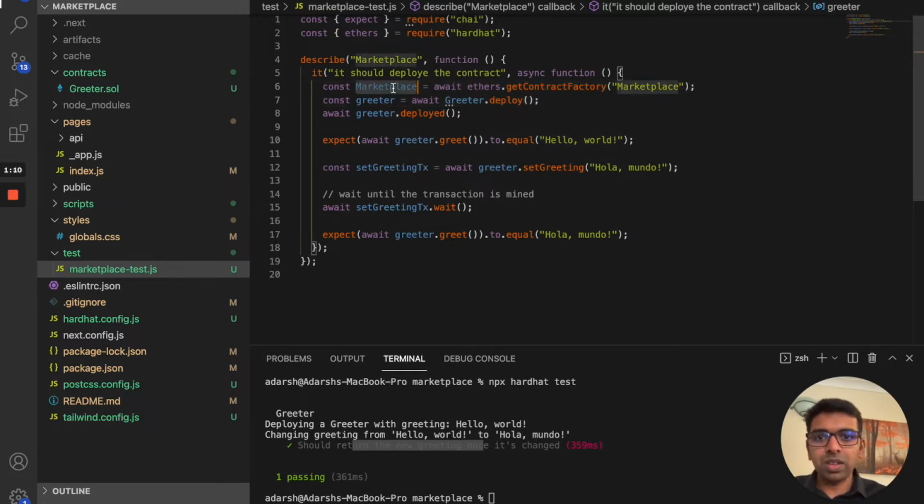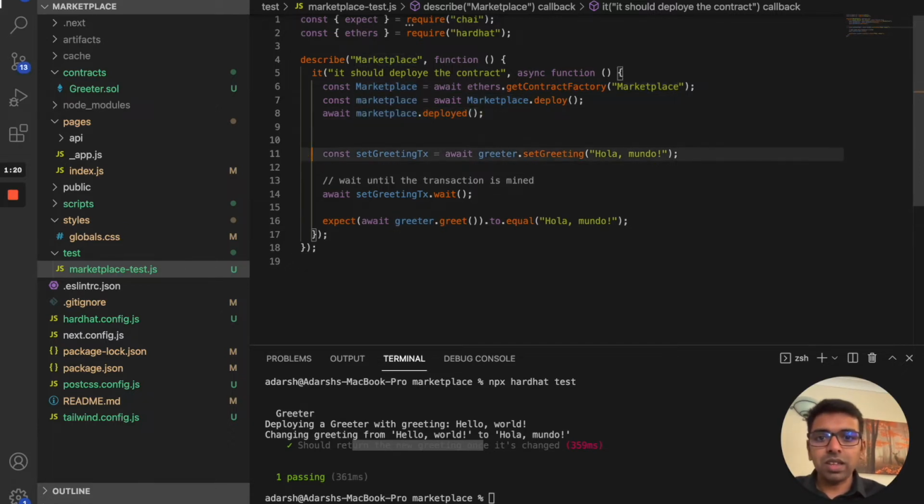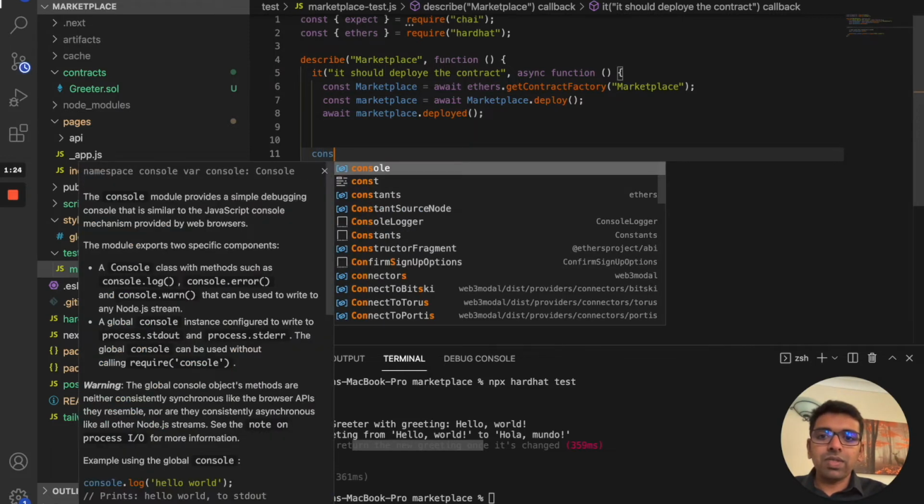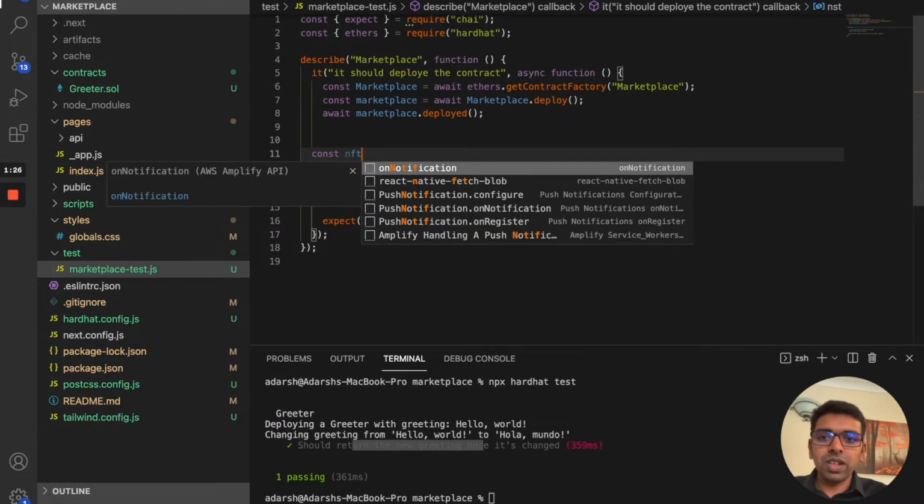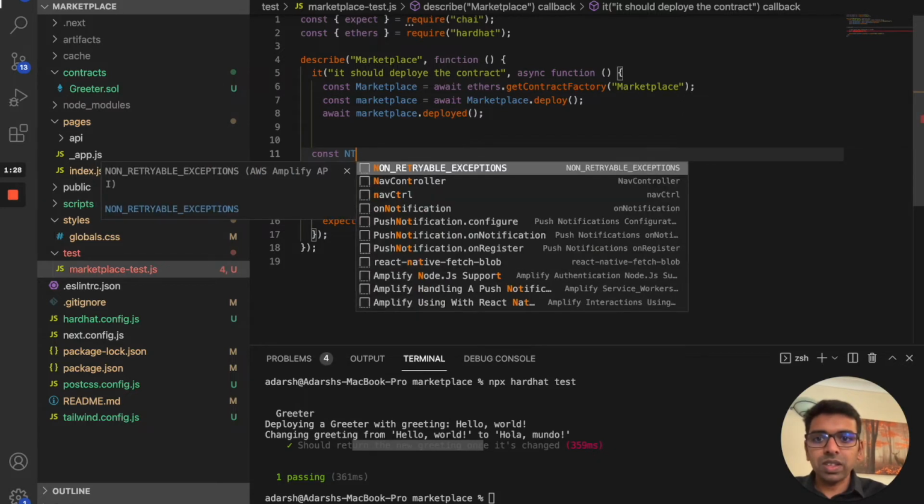So that's going to be marketplace.deploy. Then we're going to make sure that the marketplace gets deployed. Then we're going to delete that. And the next thing is we need the NFT. So we need the NFT contract. So first thing is NFT.